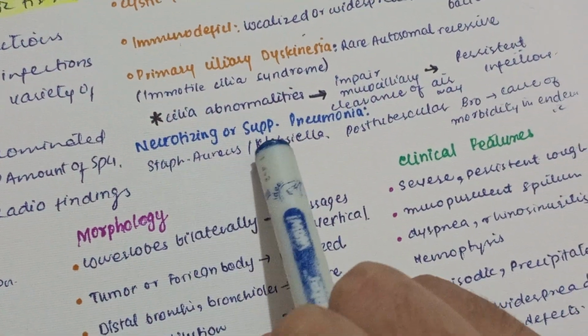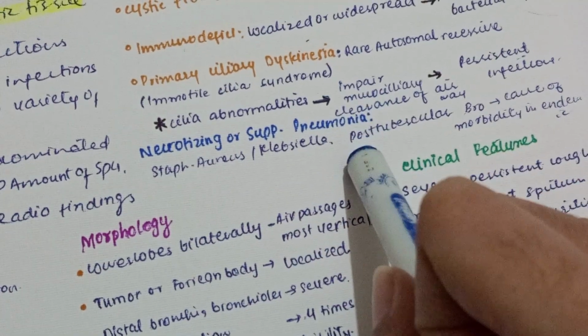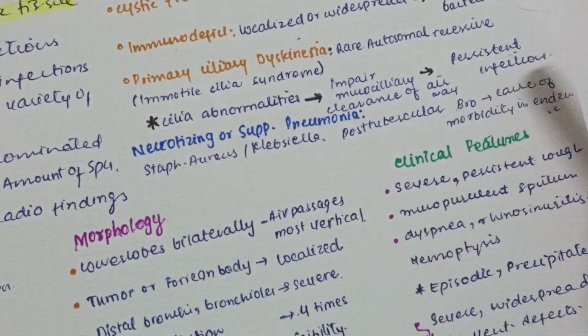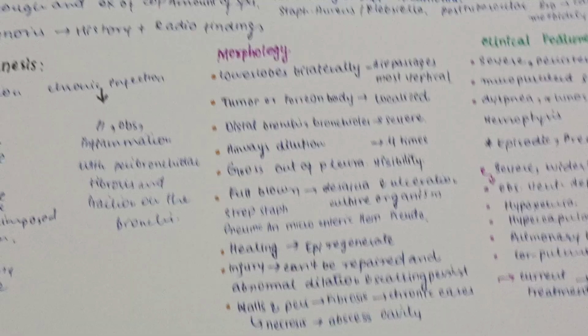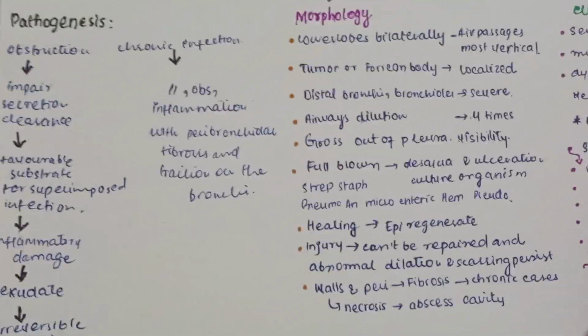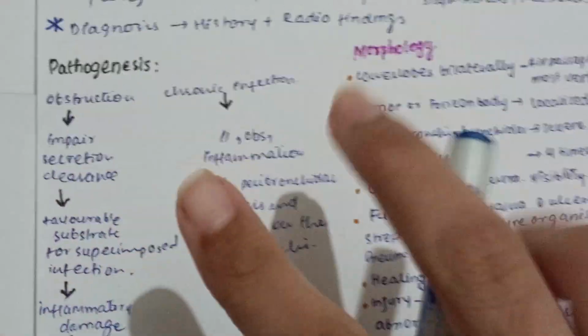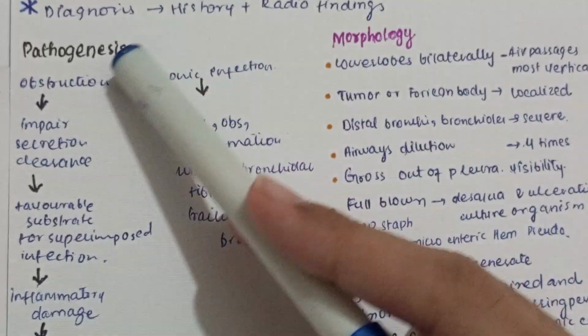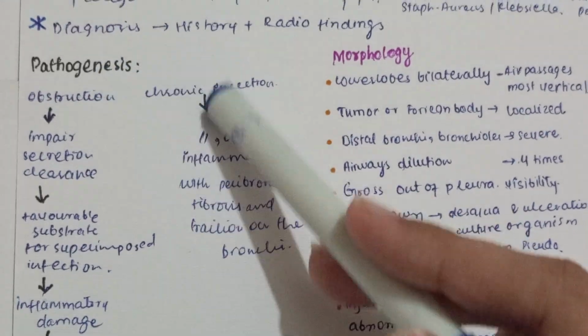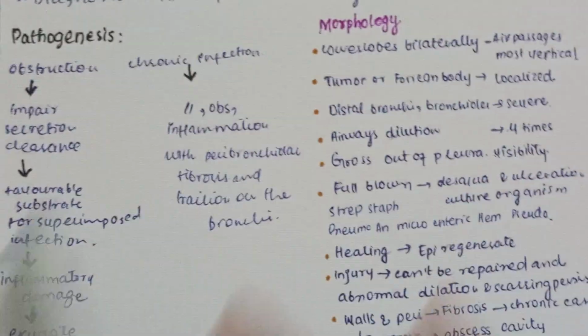Next are the necrotizing or suppurative infections, that is Staph aureus, Klebsiella pneumoniae, and post-tubercular infections. Now, next we move towards the pathogenesis. There are two conditions: one, the pathogenesis starts from obstruction, and the other is when it starts from infection.